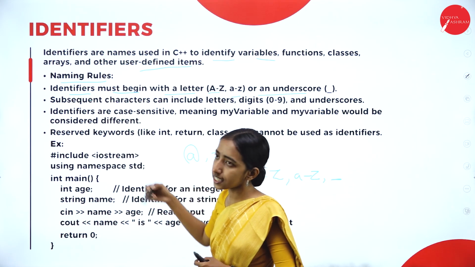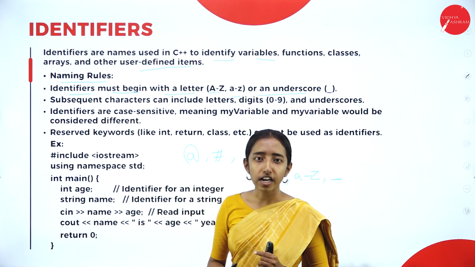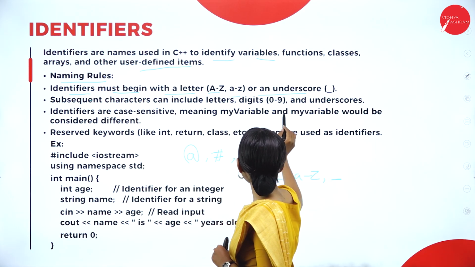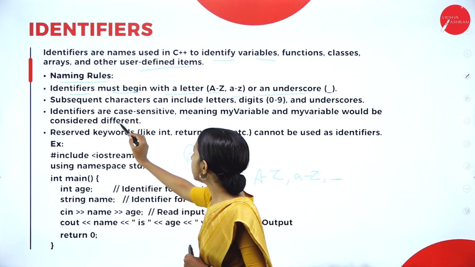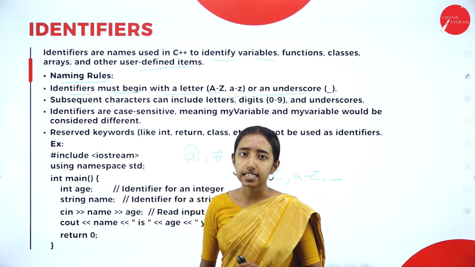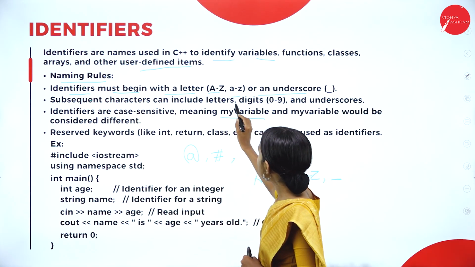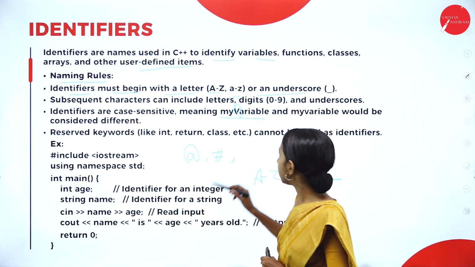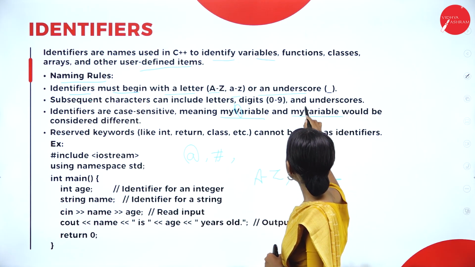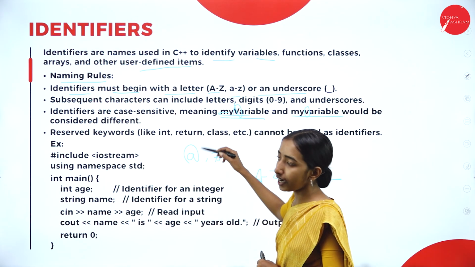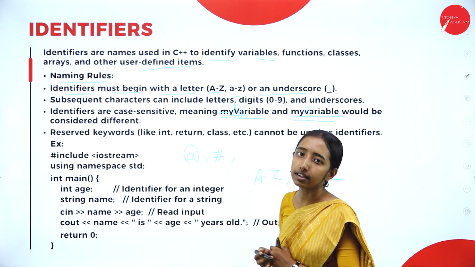Identifiers are case sensitive, meaning myVariable and myvariable would be considered different. Here, the V is capital, and here in myvariable, the v is small. So this is considered different from that.